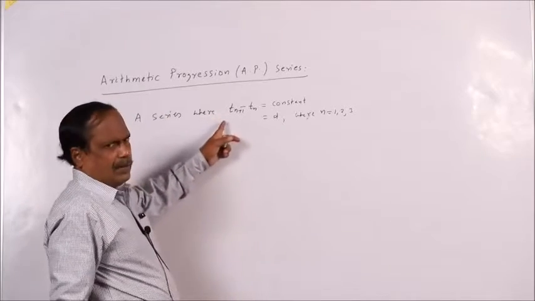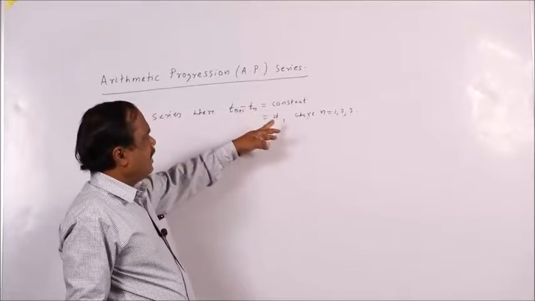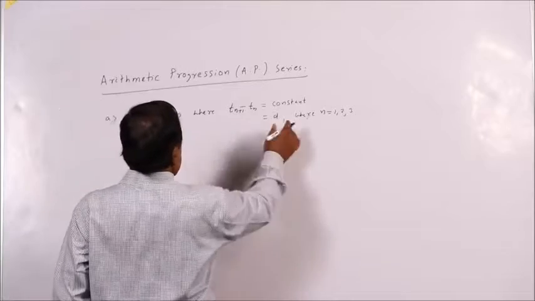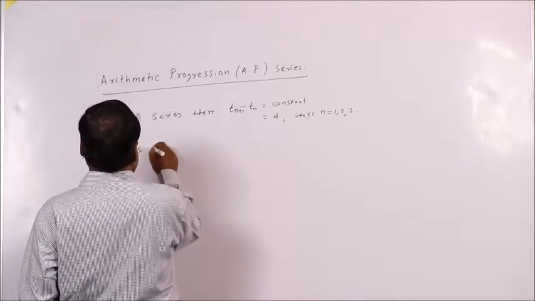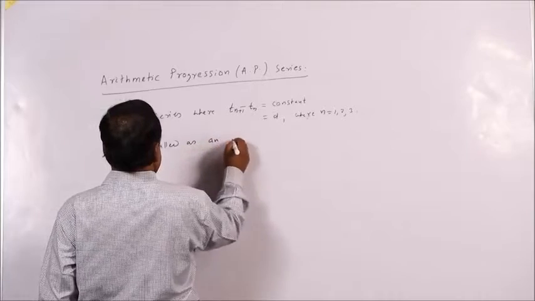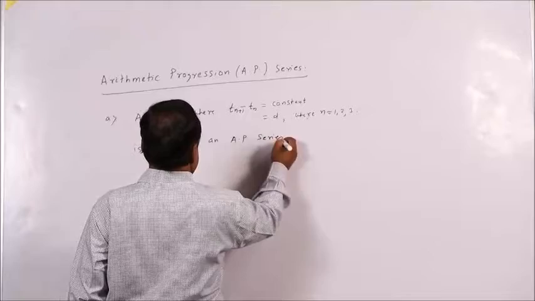So, the succeeding terms are formed by a definite difference, and this is called an arithmetic progression series.